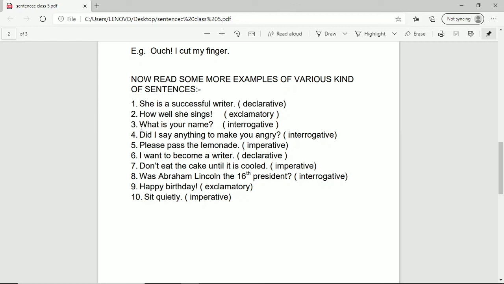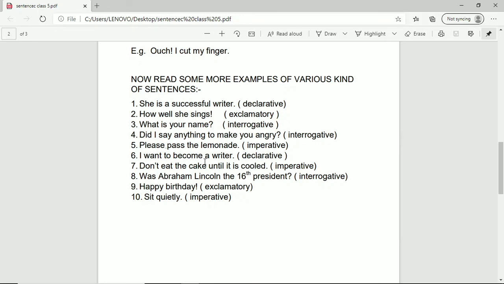Then a question is asked, what is your name? And it carries a question mark. So of course it is an interrogative sentence, right? Now number 4, did I say anything to make you angry? Question mark. Again a question is asked with the help of a helping verb. Did I say? Okay, a question is asked, that's why this is an interrogative sentence. Please pass the lemon tea. Right? You are requesting somebody, and in requesting you are making an imperative sentence. See, please pass. Pass is the main verb. Pass the lemon tea. So this is an imperative sentence.